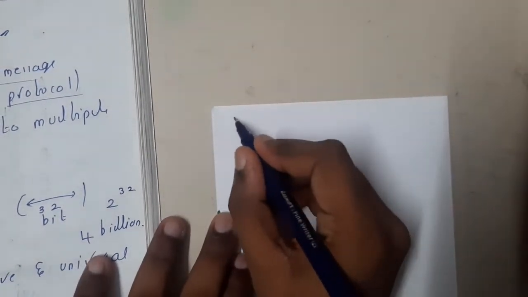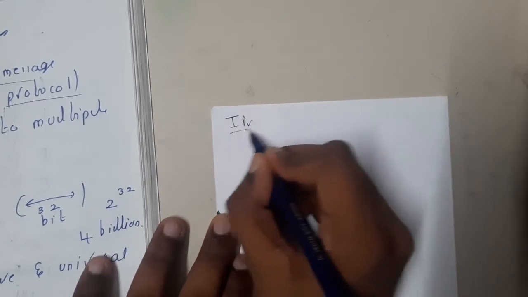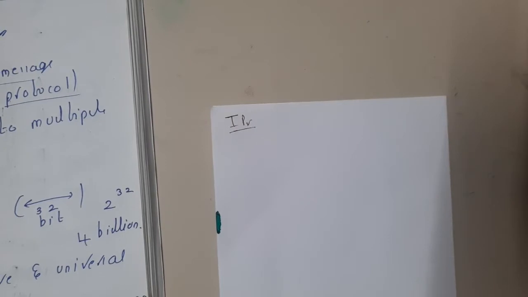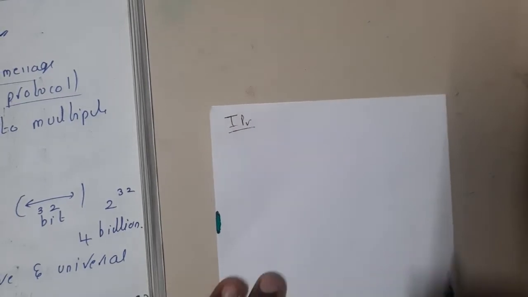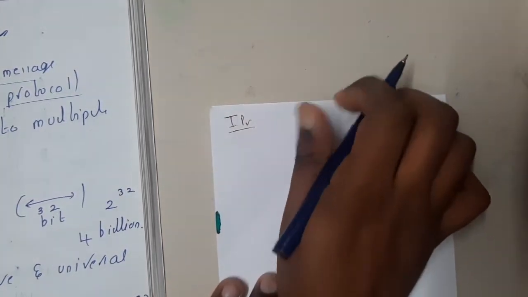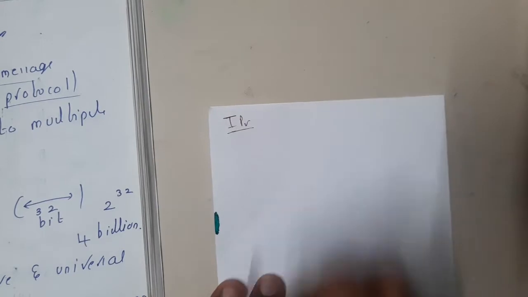Basically, IPv4 is the first internet protocol address, guys. It is a logical address, and it is unique and universal. If you take one address, that address could be on only one device at any moment of time. Got it?